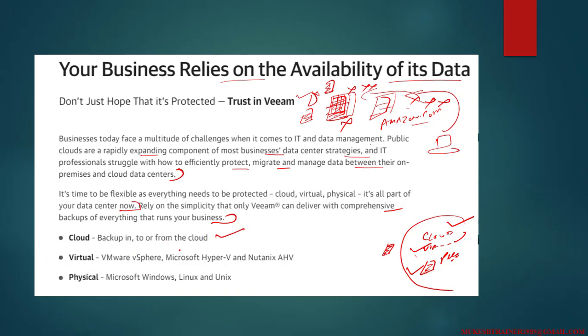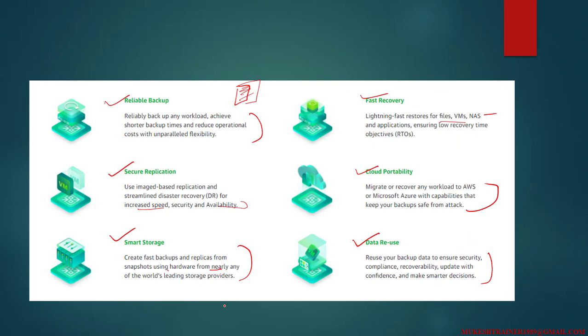Second is virtual, that is VMware vSphere, Microsoft Hyper-V, Nutanix AHV. It allows you to back them up and restore them. Physical is again a physical server with operating system Microsoft Windows, Linux, and Unix.